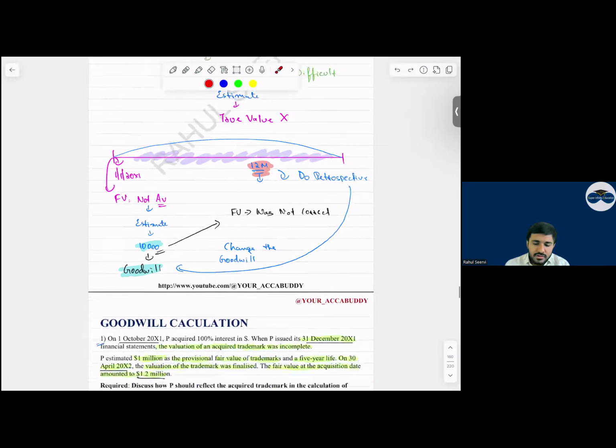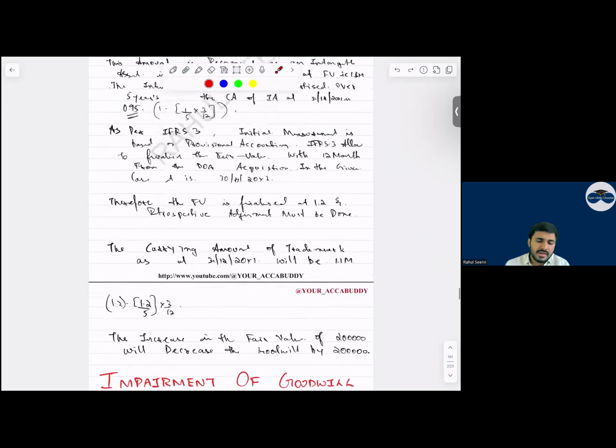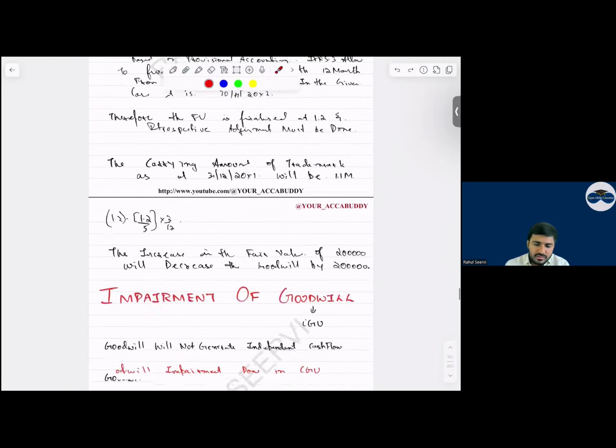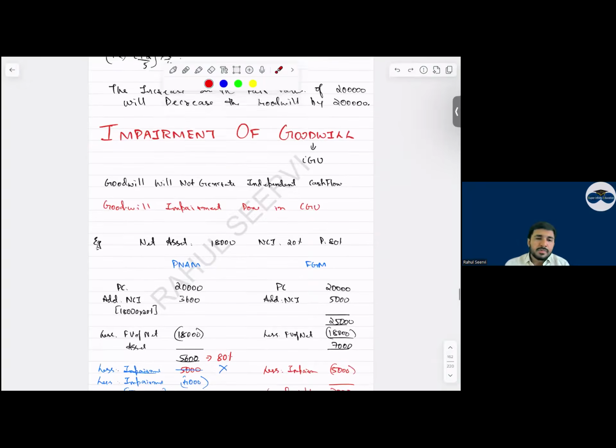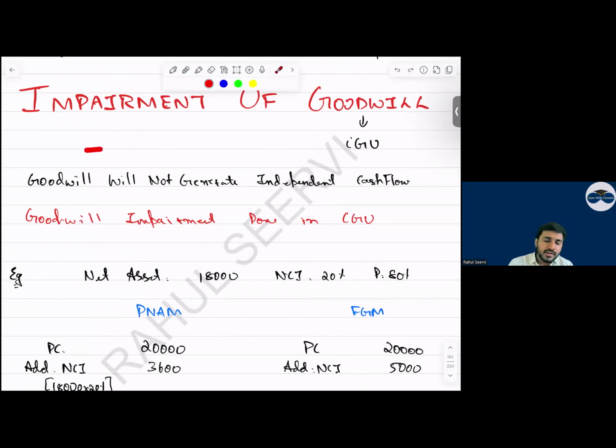So we had done a question also, the same copy paste question was there in the pre-mock. Then coming to the next part, impairment of goodwill. Now, when coming to SBR, can I say in your FR the impairment amount was directly given? But in SBR, will the impairment amount be given to you?